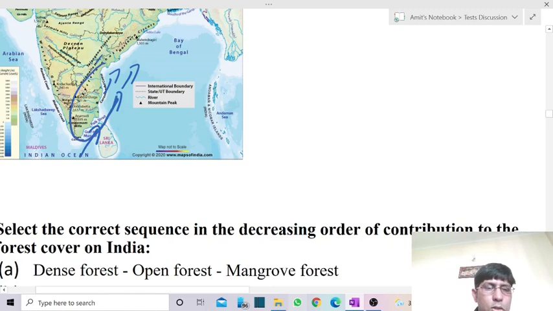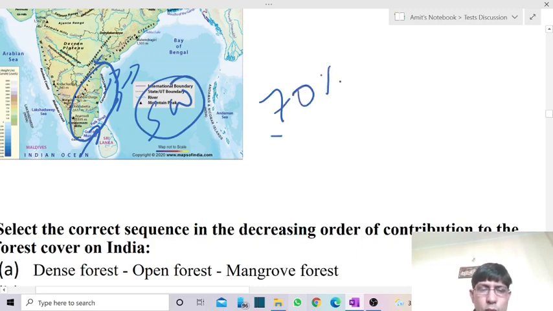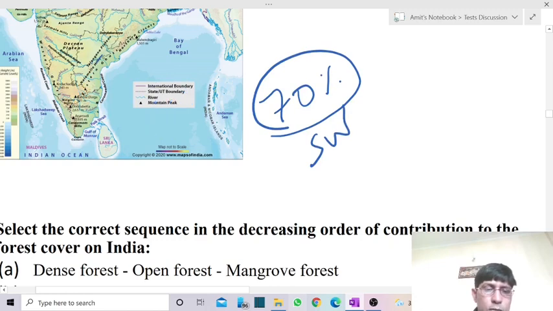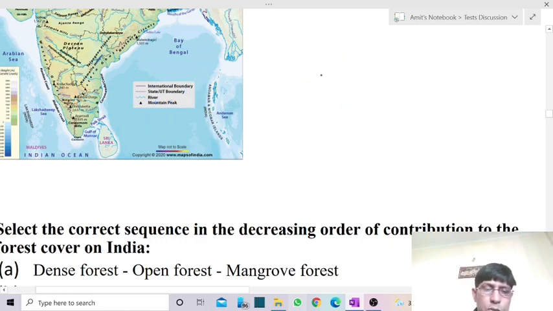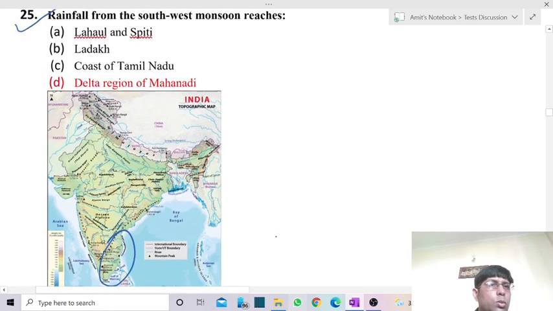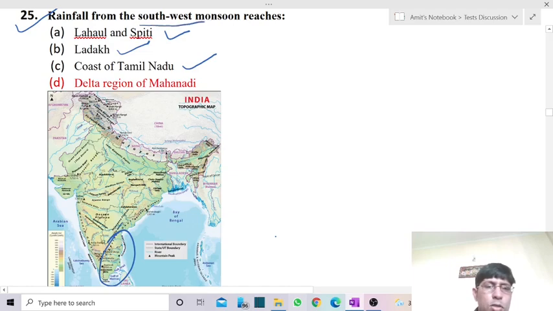Even though I've told you 70% of the total rainfall is because of southwest monsoon, this Coromandel coast is not receiving rainfall because of southwest monsoon. So these are the regions which are not receiving rainfall because of southwest monsoon: Lahaul Spiti, the Ladakh region, again a dry region of course, then comes the coast of Tamil Nadu.